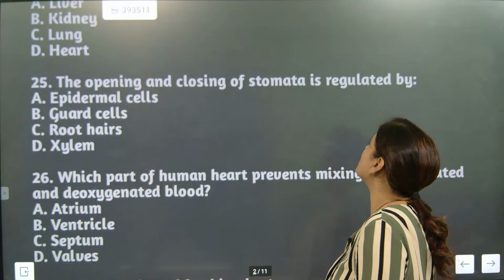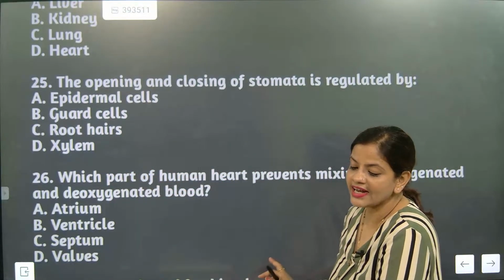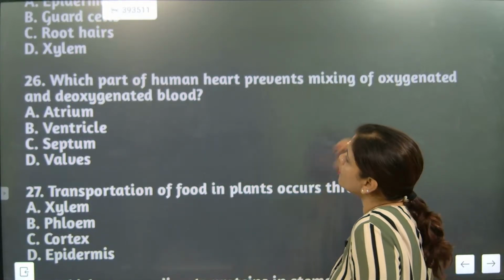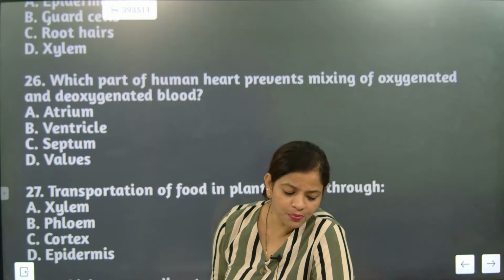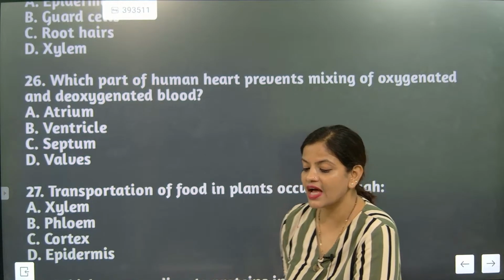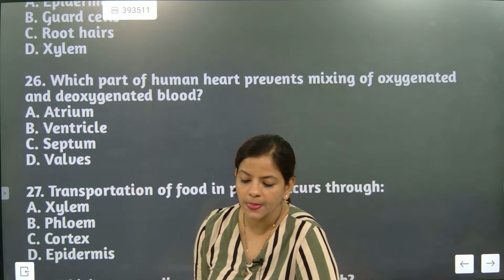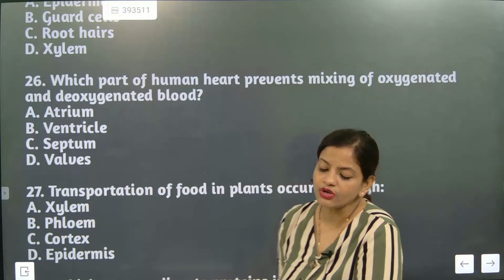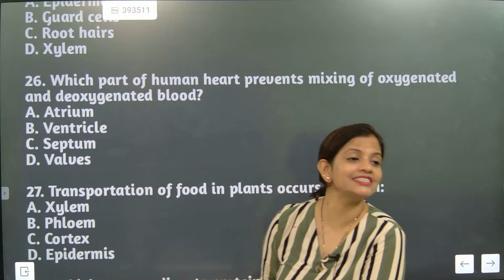The opening and closing of stomata is regulated by epidermis, guard cells, root hairs, or xylem. The correct answer is guard cells. Which part of human heart prevents mixing of oxygenated and deoxygenated blood? Offline children have given an answer, but online children are quite confused about the answer. The correct answer is septum.